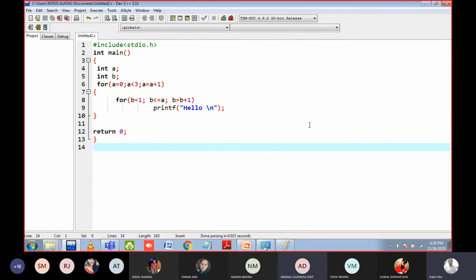Sir, when we enter the loop, the value of a is 0. Then it will go to the child loop where b is 1. So 1 is not less than or equal to 0. So it will not print anything. So it will go back to the parent loop again, and the value of a will now be 1.